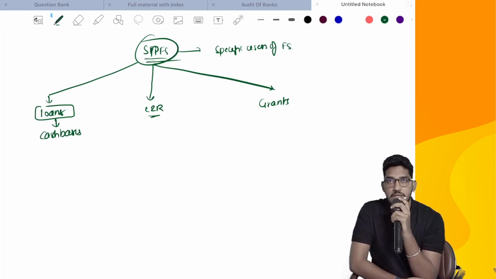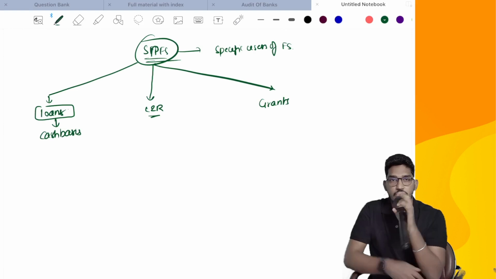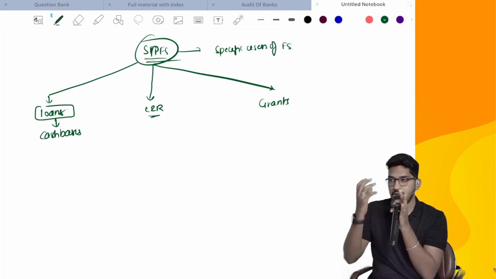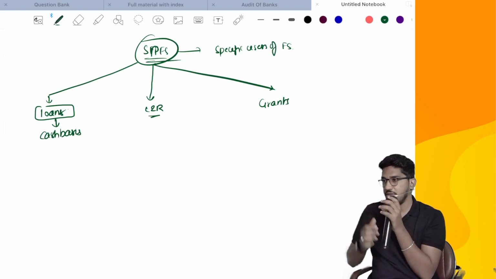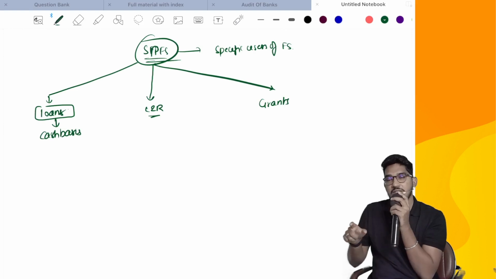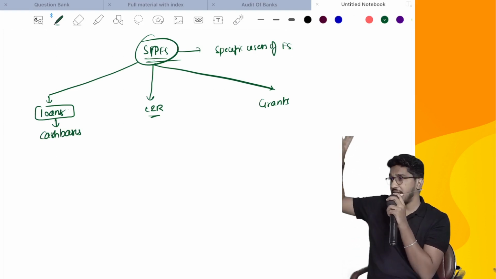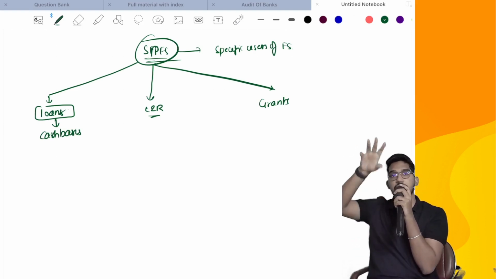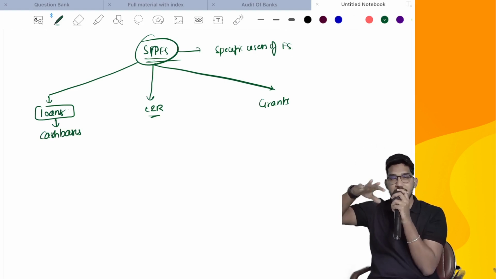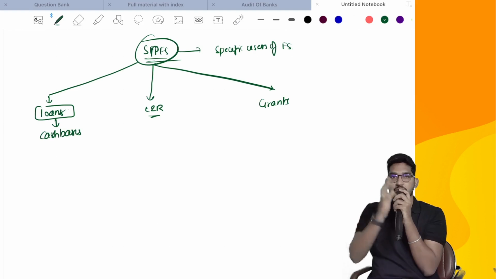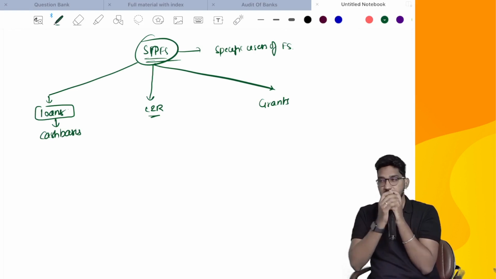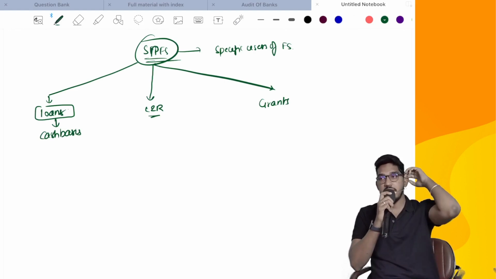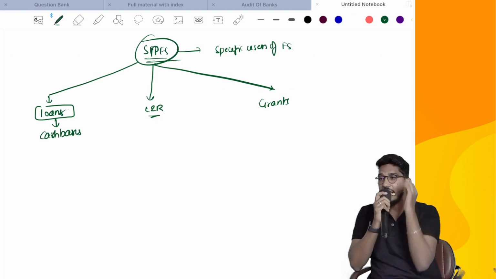One agency came forward and said, okay, we will give you funding. But to give that funding, we want to know your operations, how much you have spent on each project, what you have done. We want you to give the financial statements, then we will give you funding. But those financial statements, you don't prepare as per the generally accepted accounting principles. We will give you some guidelines, follow those guidelines and prepare the financial statements, then we will give you the funding grant.